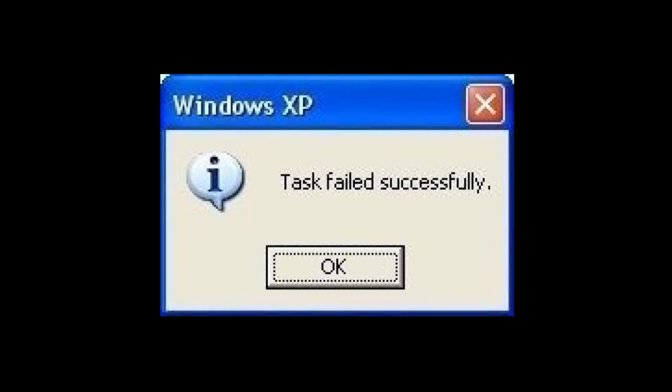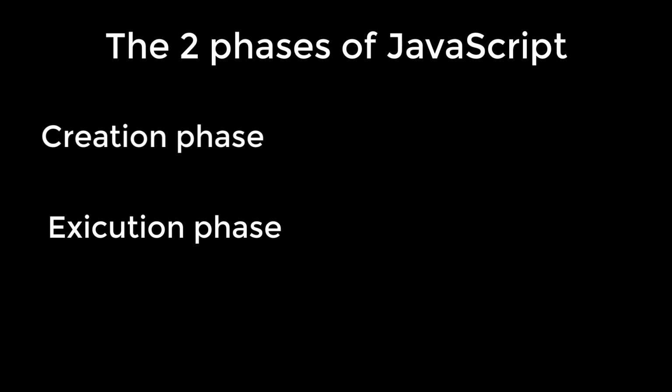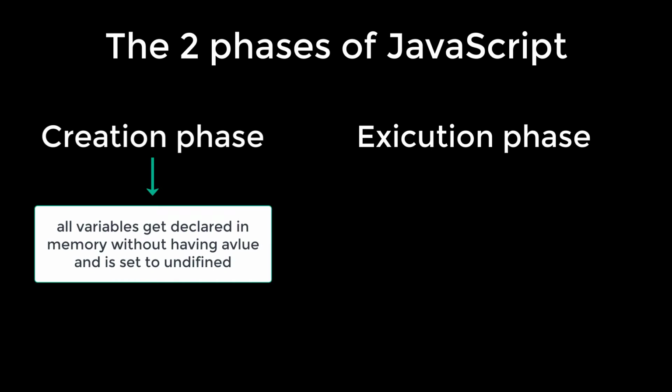Now the real explanation for this is that JavaScript runs in 2 phases. The first being the creation phase and the second being the execution phase. So when the JavaScript is being interpreted in the creation phase, it will take all the variables and set them equal to undefined so that it could know how much memory should be used for the program. But with functions, it's a different case.